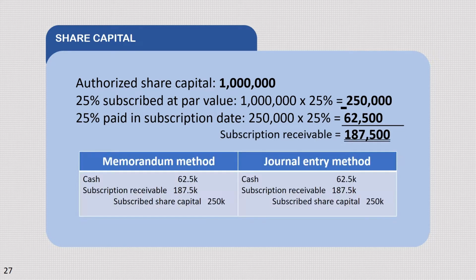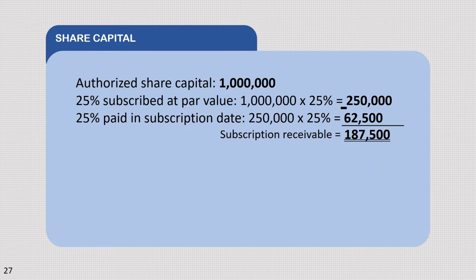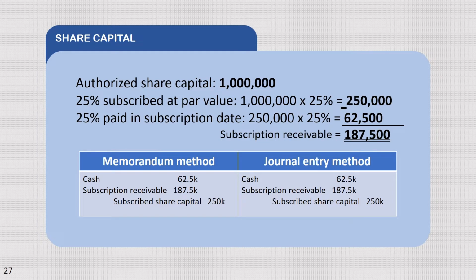So, lagyan ulit natin sa memorandum method and journal entry method. We notice na same lang sila ng journal entry. So, debit cash, 62,500, which is yun yung bayad na portion. Subscription receivable of 187,500, yun yung unpaid portion. Credit subscribed share capital of 250,000, yun yung subscribed share capital.